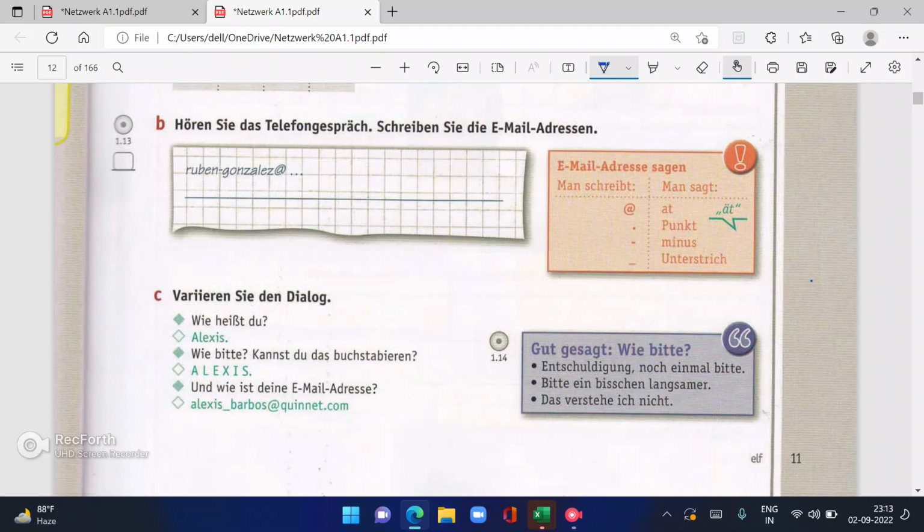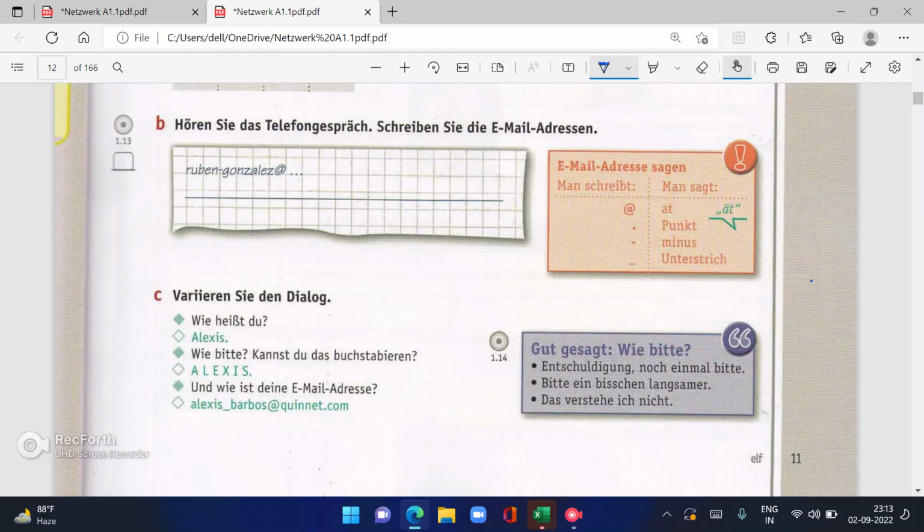Alexis, that is A-L-E-X-E-S. Alexis. Und wie ist deine E-Mail-Adresse? Alex Unterstrich Barbos at queennet.com. So this is how we say wie bitte, kannst du das buchstabieren? Can you please pronounce it?